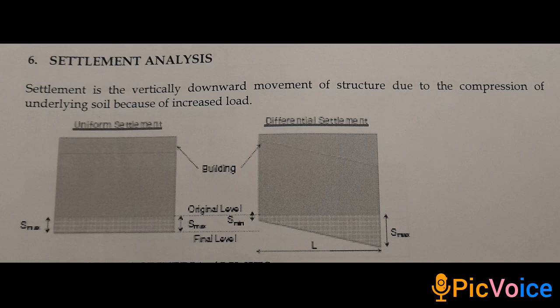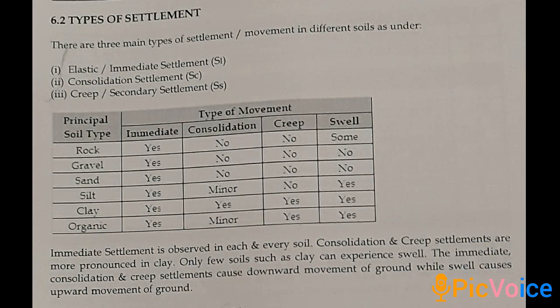There are three main types of settlement: elastic or the immediate settlement, which takes place immediately after application of load; consolidation settlement, which is time dependent; and creep or the secondary settlement, which takes place after completion of the consolidation process. There are 6 main types of soil: rock, gravel, sand, silt, clay and organic soils. Immediate settlement takes place in each and every type of soil.